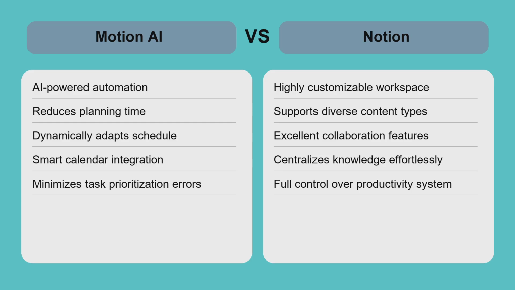If you want a tool that handles task management intelligently with minimal input, Motion AI is the better fit. But if you need a powerful all-in-one platform to document, plan, and collaborate with full control, Notion stands out. Both tools can complement different working styles depending on your priorities.